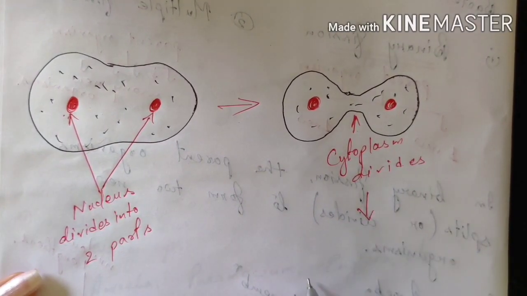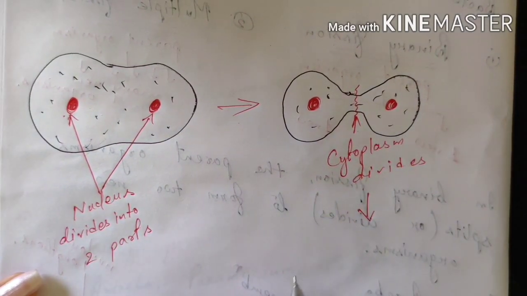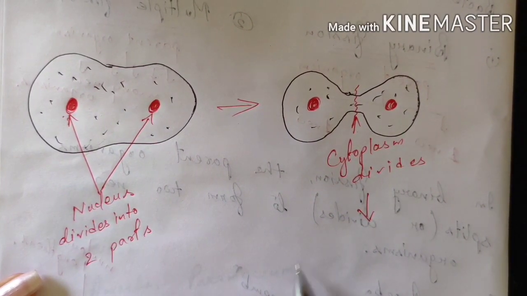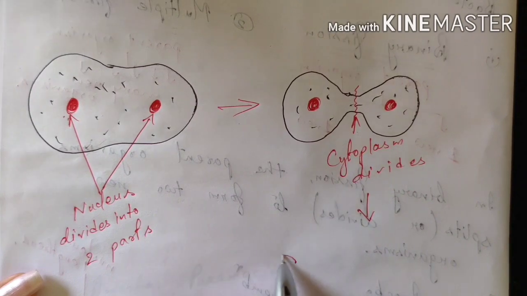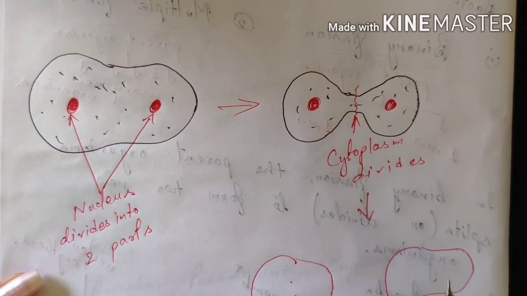And then at this point the cytoplasm gets fully divided and two daughter amoebae are formed.